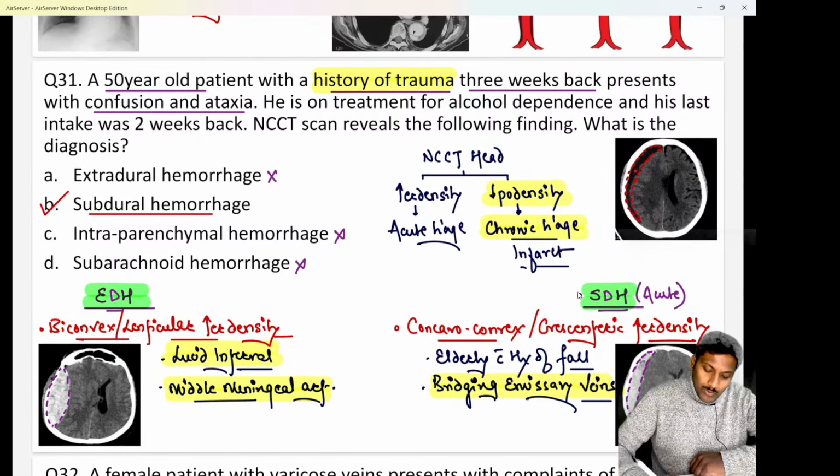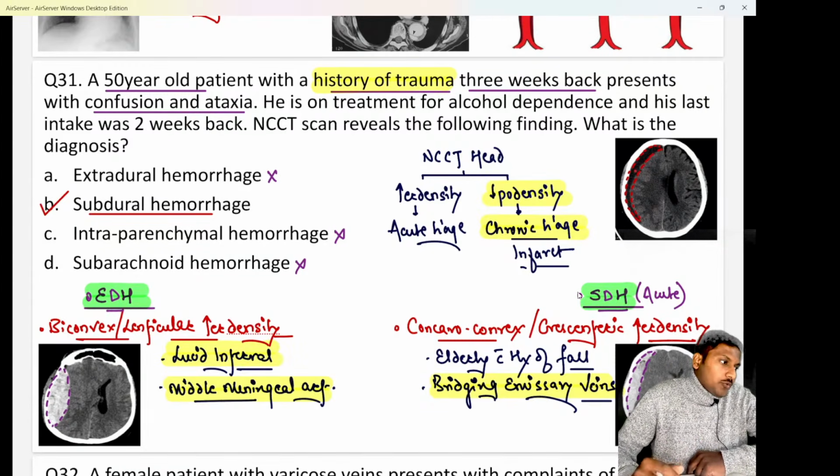Hopefully clear. Whether it is a case of EDH or a SDH, in both the conditions, do remember one point: whenever the hematoma is very small and the patient is asymptomatic, management is conservative. But if the hematoma is big in size, usually volume more than 30 cc, or the patient is symptomatic, we tend to go for surgery like a craniotomy surgery or a burr hole surgery.